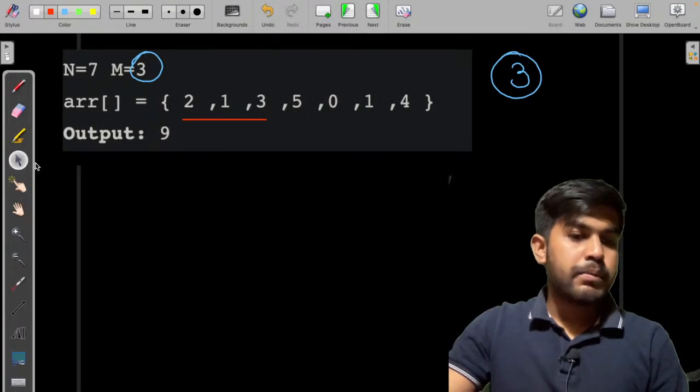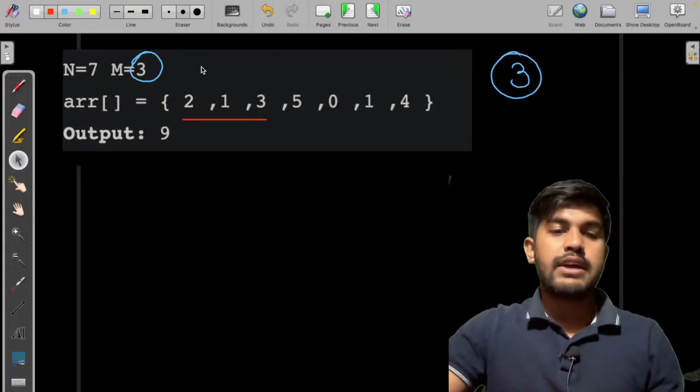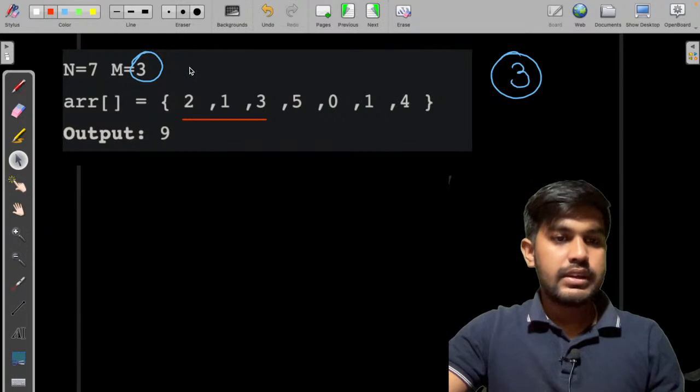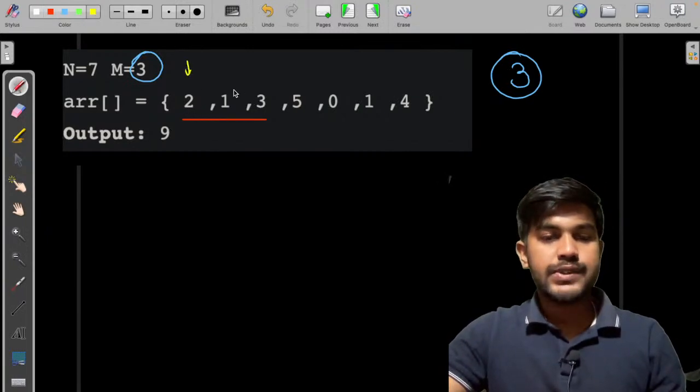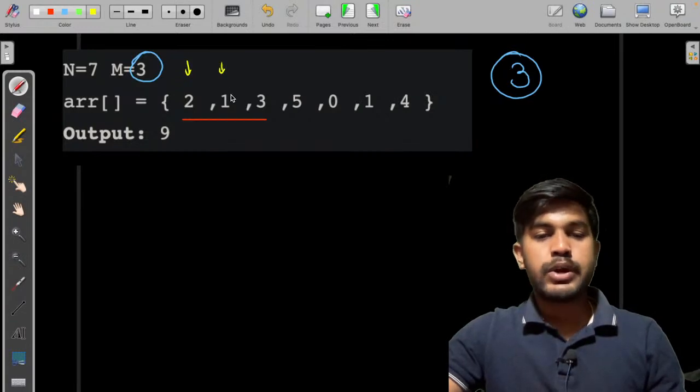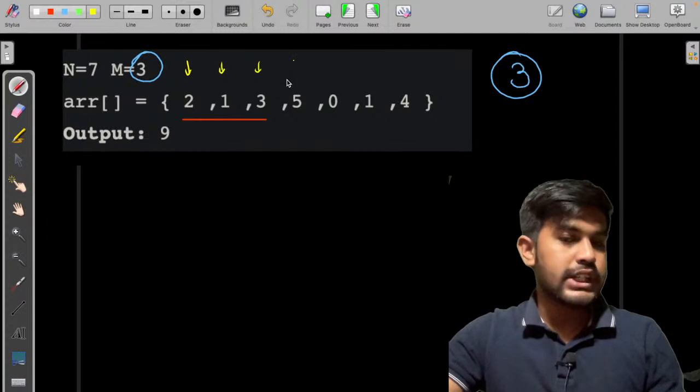Okay, suppose I stood at this point and I computed the 3 values. Then I again stood at this point, I again computed the 3 values, I again stood at this point and again computed this value.